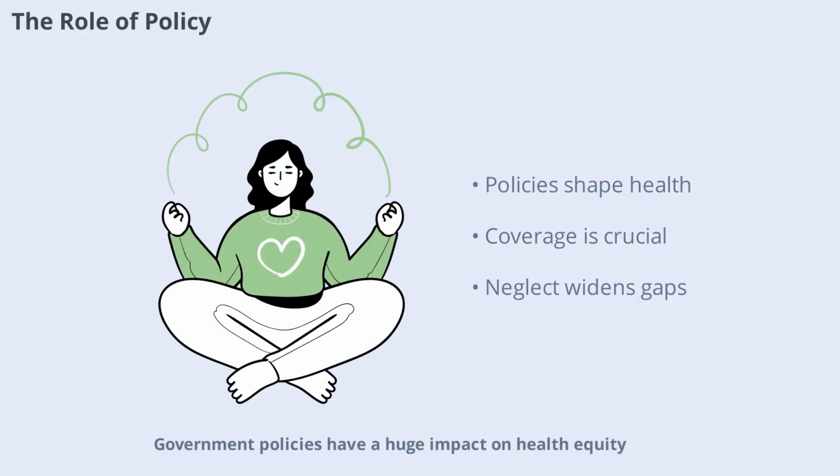Government policies have a huge impact on health equity. Policies that expand healthcare coverage, improve education, and reduce poverty can help close health gaps. Conversely, policies that neglect vulnerable populations can widen disparities. Effective policymaking is essential for creating lasting change in global health.